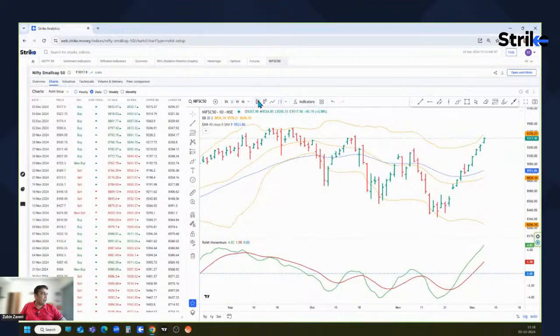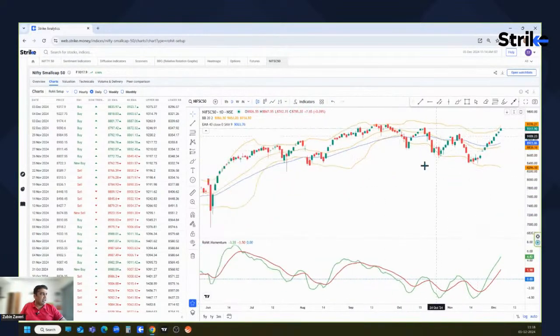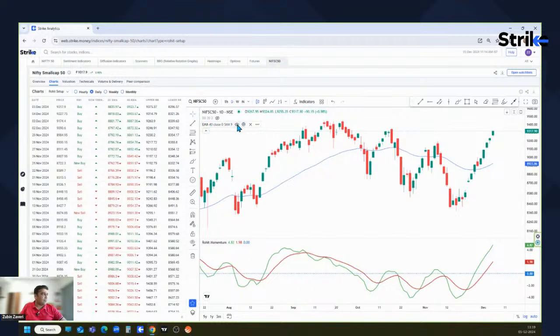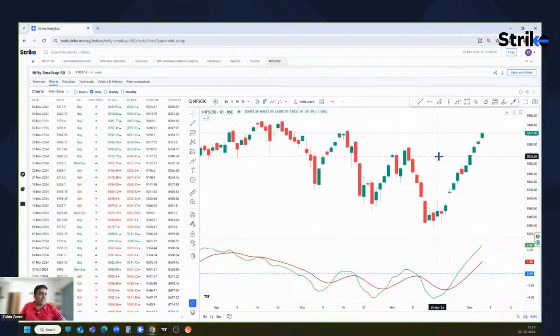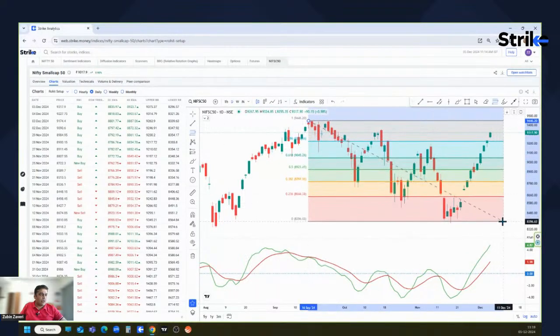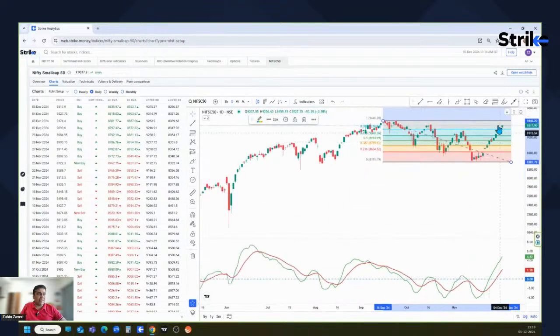Now look at this chart, small cap 50. It is a daily chart of the small cap index where RMI is in a very strong buy, and if we take a retracement level from this top to this bottom over here, what we can see is that the small cap index has crossed above this crucial resistance line, the 76.4% fib retracement level, and is looking very strong on this particular daily chart.